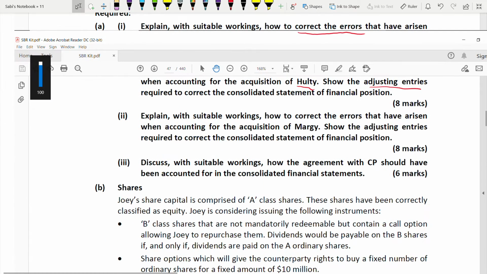Next one, explain with suitable workings how to correct the errors that have arisen when accounting for the acquisition of Morgie. Here also the requirement is the same, but it is for Morgie this time. The company is different. Third, again with suitable workings, how the agreement with CP should have been accounted for in the consolidated financial statements. And all three are in one place, the consolidated statement of financial position, because the first question for 30 marks is on group accounts.